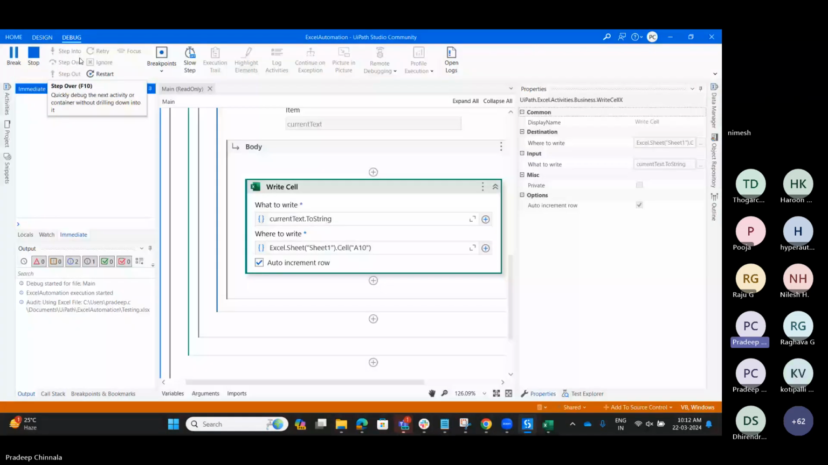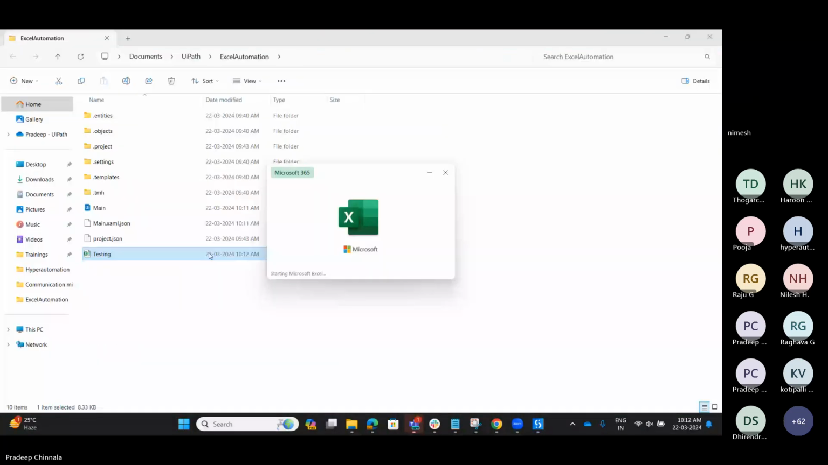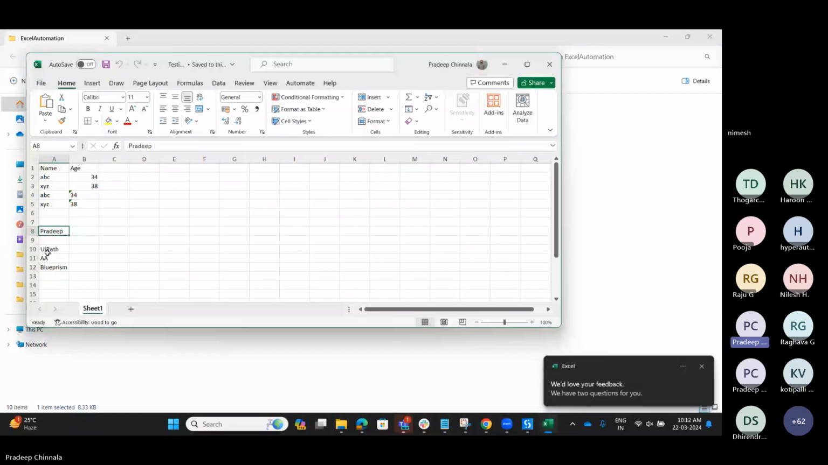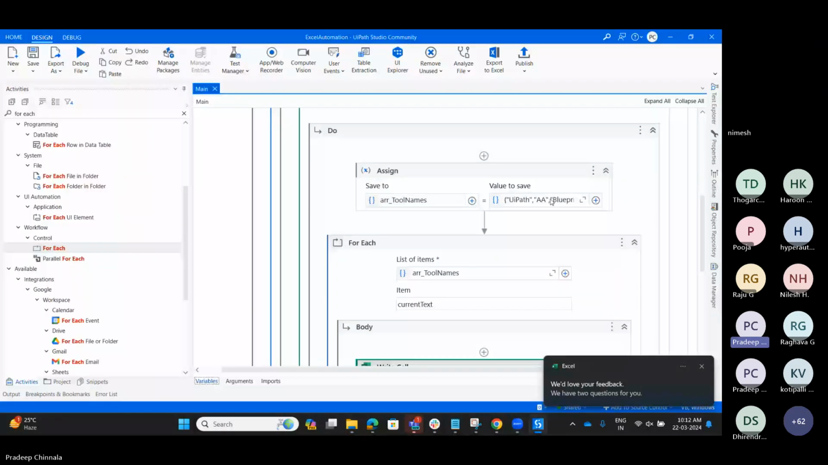So the execution is done. Here you can see that in 10, 11 and 12 we got the values, which are the values we got from the array. In the same way, if you want to change the values or add any additional values, you can add them in the array. So here itself, if you want to add something.